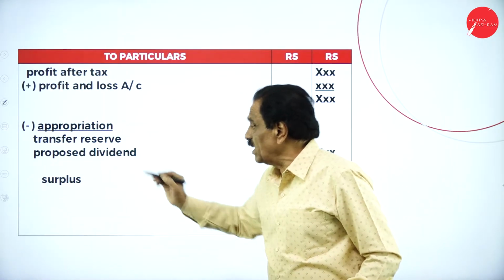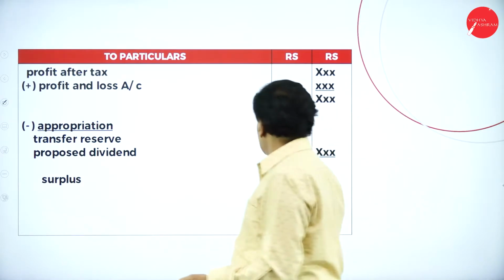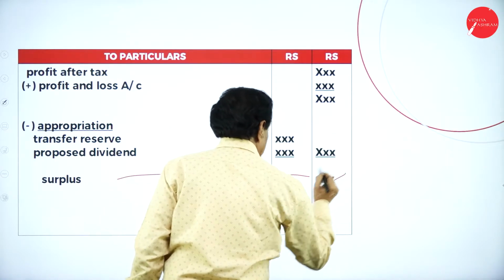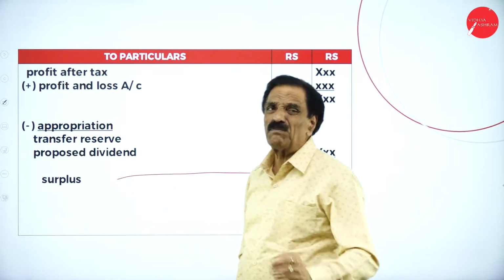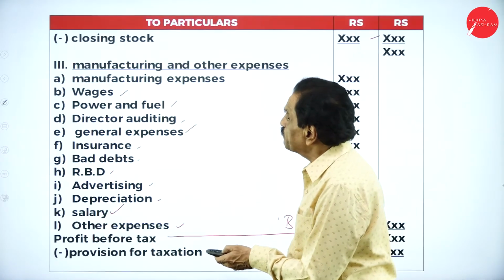Transfer to reserve, transfer to proposed dividend. If any transfer is asked, you do it. Whatever the difference is, that is the surplus. I think you understand. You have to understand this format properly. I will explain it once again.